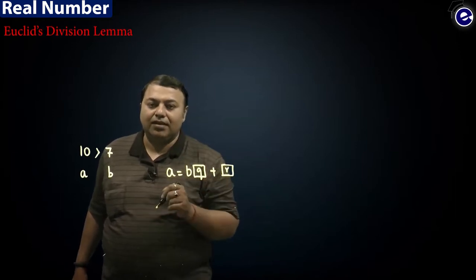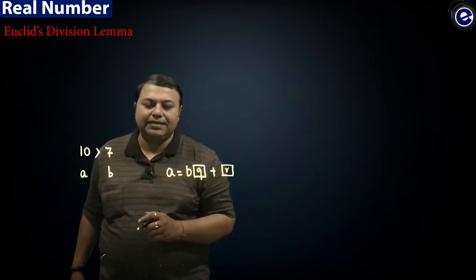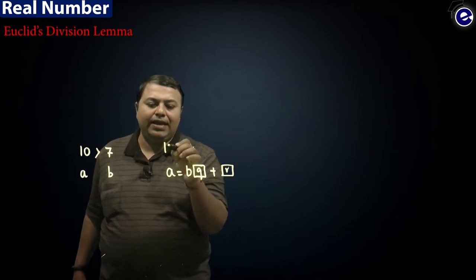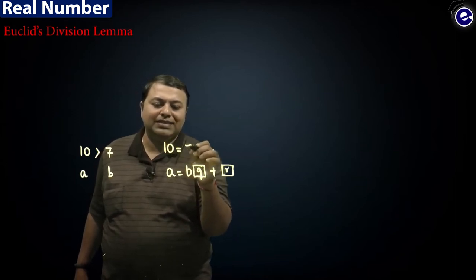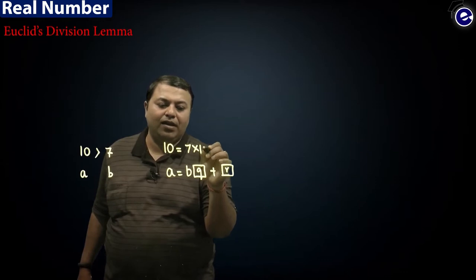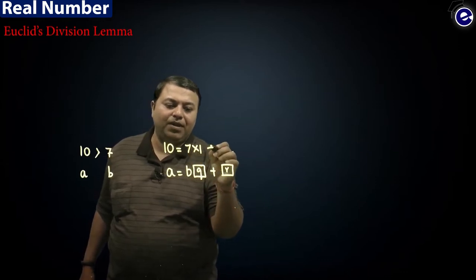That's the first thing. Let's try with 10 and 7. Can I write 10 equal to 7 times 1, that is 7, plus 3?